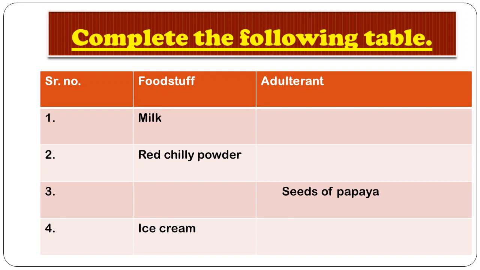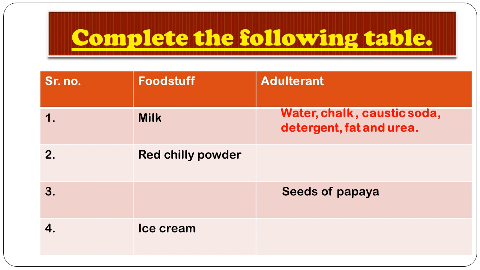Like for milk adulteration, which adulterants are used? Let's see. Here water is added to milk to make it impure, or just to increase the quantity of milk. Alright, so water is added, chalk powder is added, caustic soda, detergent, fat, and urea. So these all increase the quantity of milk. Okay, and second is red chili powder.